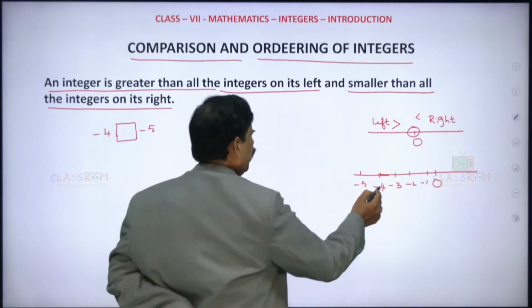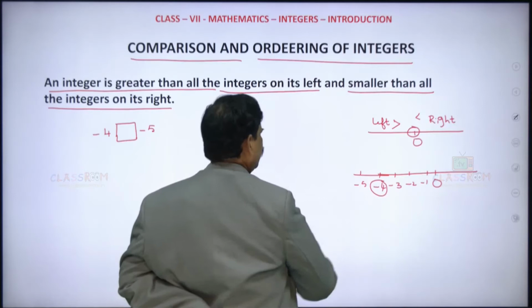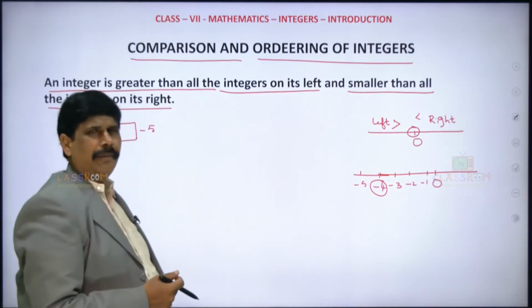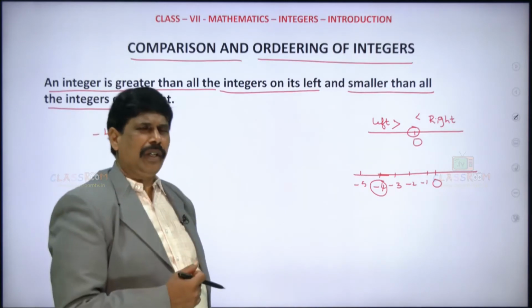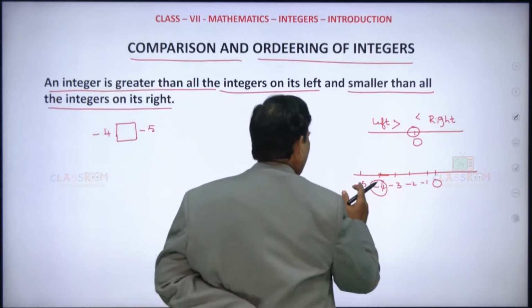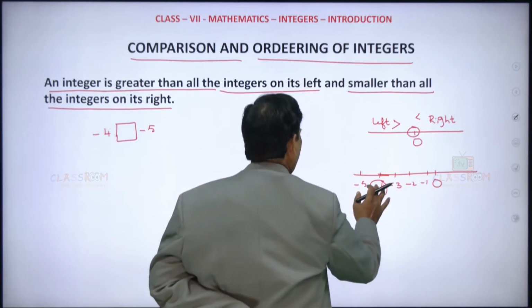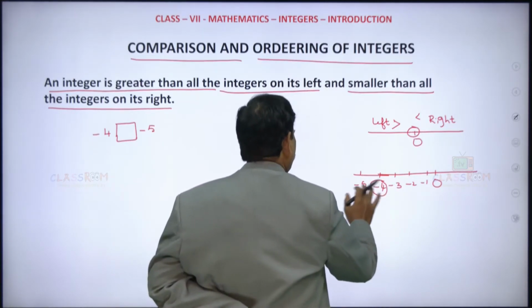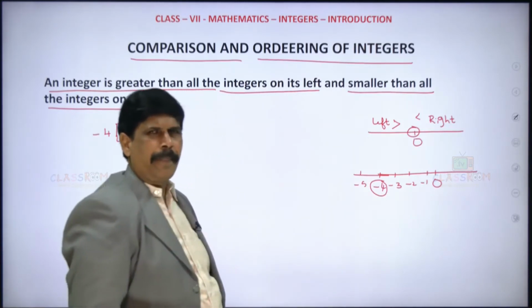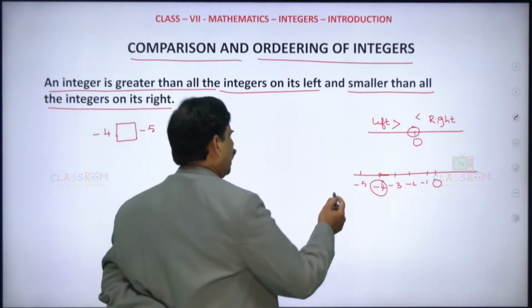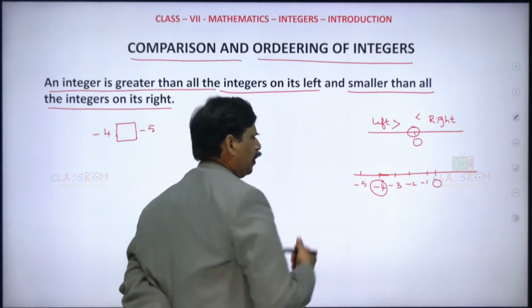We are taking -4 as the given integer, so -5 is on the left of -4.